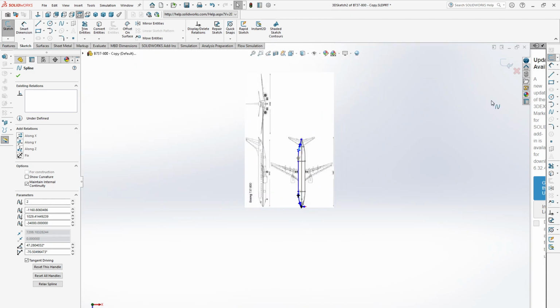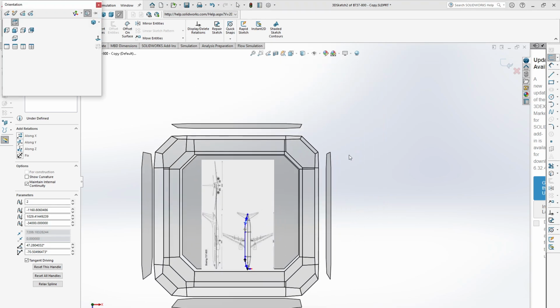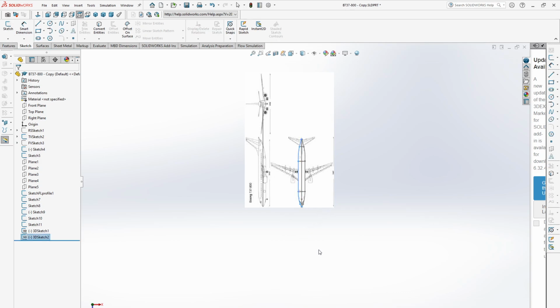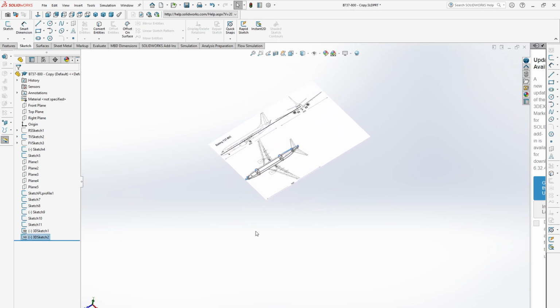I think it's okay. Now exit from this, so all the profiles and guide curves are ready.